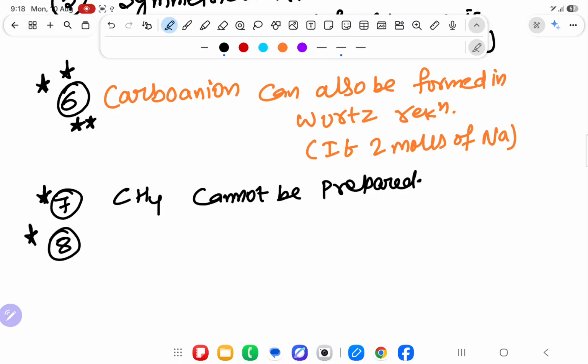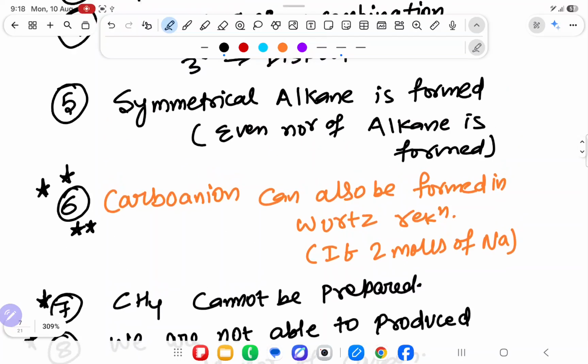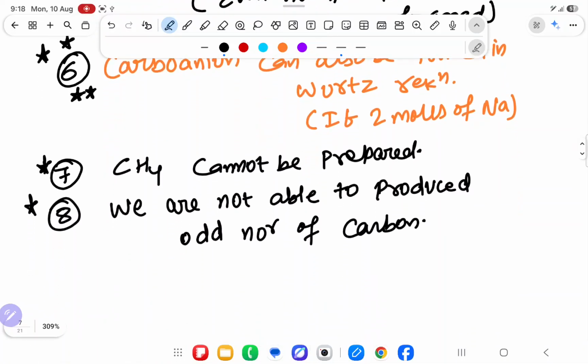Second important problem coming, that we are not able to produce odd number of carbon. If you will take 1, became 2, 2 became 4, 3 became 6, 4 became 8. It means always you are forming symmetrical alkane and even number of carbon. You are not able to form odd number of carbon.